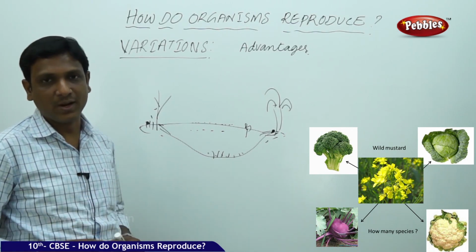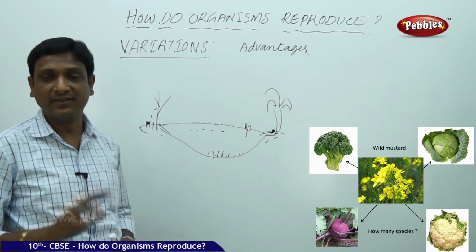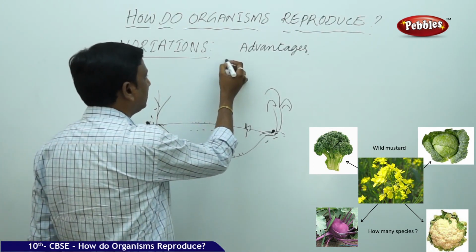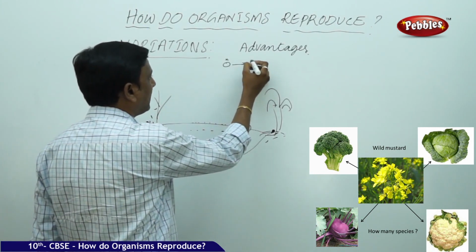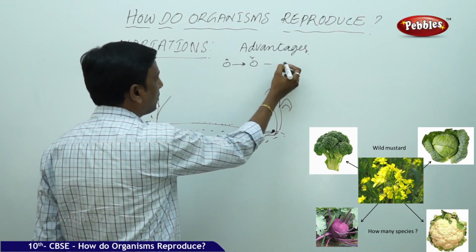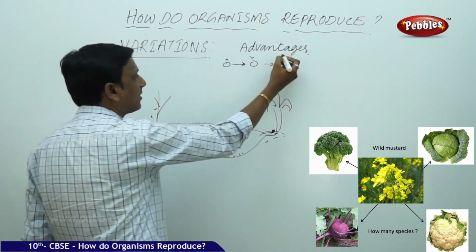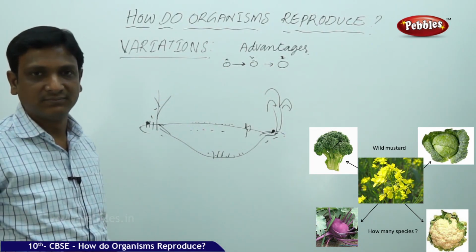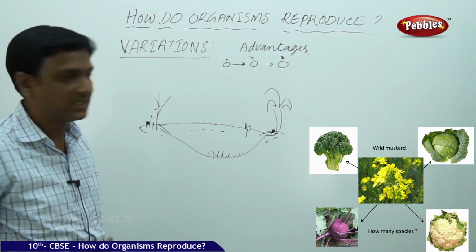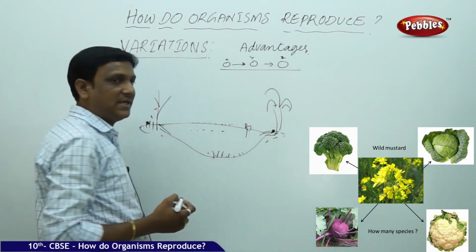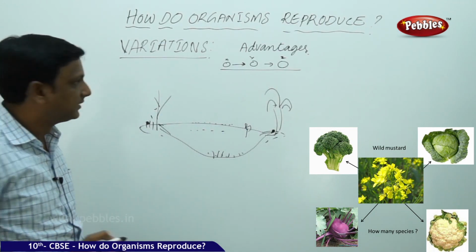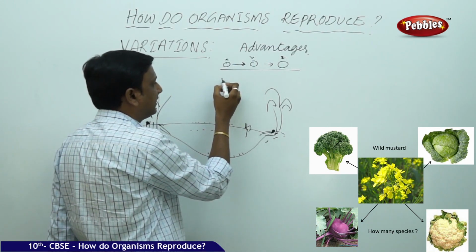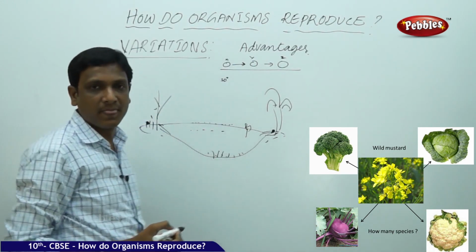So the organism produces young ones. If the young ones are exactly identical, if there are no variations, what happens? See, if this organism X produced organism Y, it produced organism Z, the organisms have no change. Just think that there is no change in the characteristics or variations. They are living in some niche, some place, environment. This organism X is living in water which is at 30 degrees temperature.